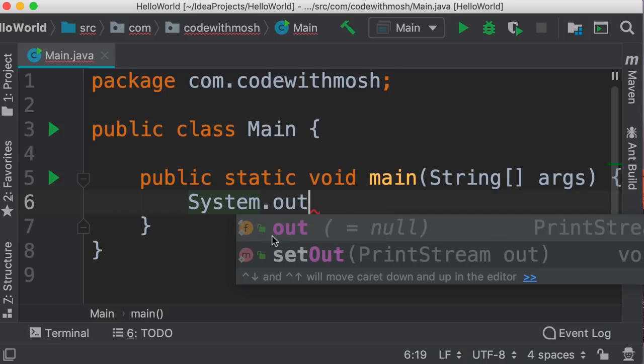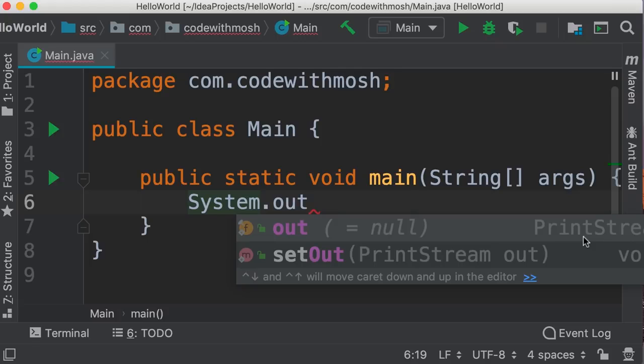Look at the icon of this member. It's F, which is short for field. We're going to talk about fields in the future when we talk about classes and object-oriented programming. Now, what is interesting here is the type of this field, and you can see that on the right side. That is print stream. So print stream is another class that is defined in Java.